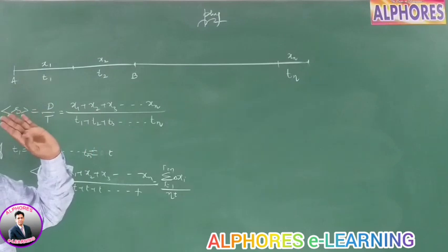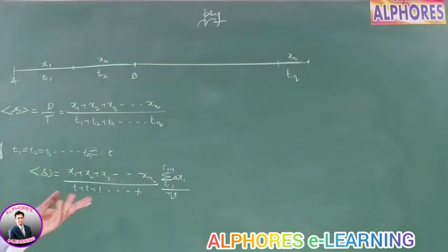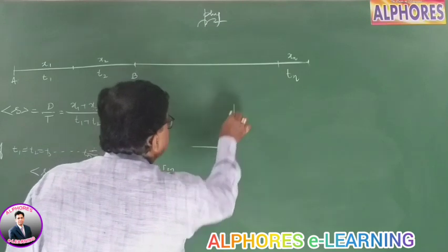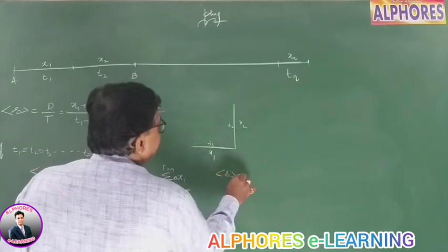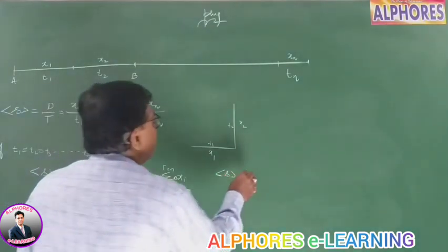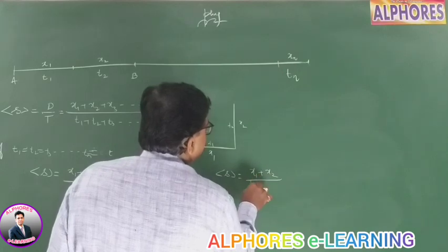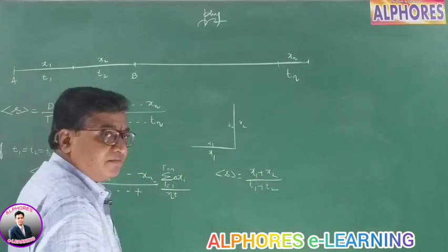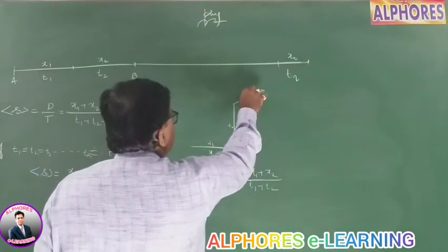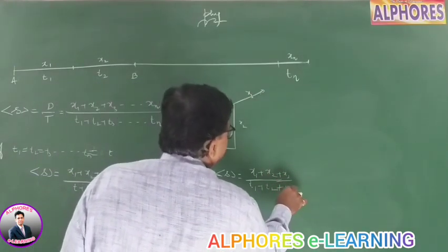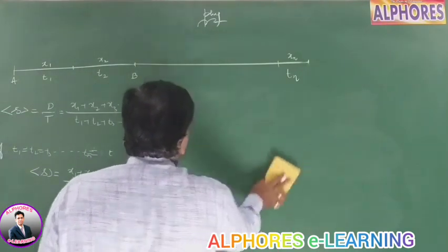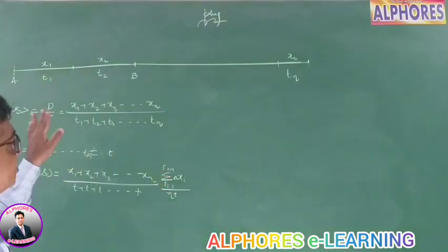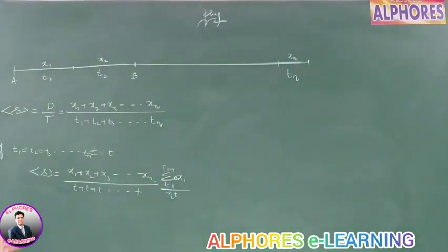Well, what will be the path? Even if it is not moving in a straight line, even if the path is different, suppose the body moves something like this and this way, it is x1 and x2, the time here is t1 and t2, then for the average speed, even if the direction changes, we are not bothered. Total distance is x1 plus x2 by t1 plus t2. Even if there is a third dimension also, x3 by t3, and so on and so forth. These are distances. Now, if displacements are given, then the body has to go in a straight line. You have to take the straight line, shortest distance displacements, then find out the average speed.